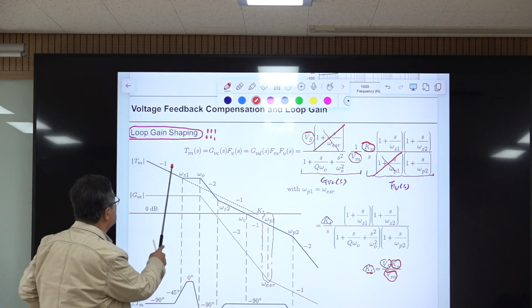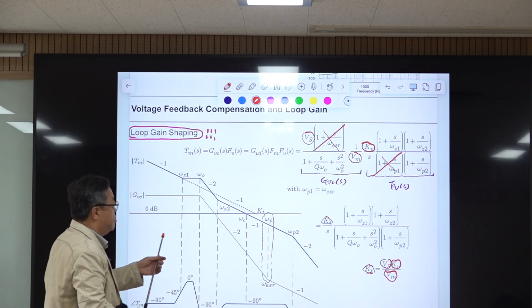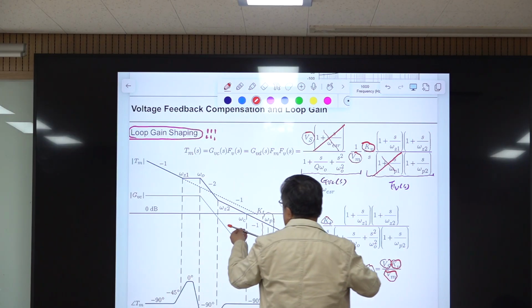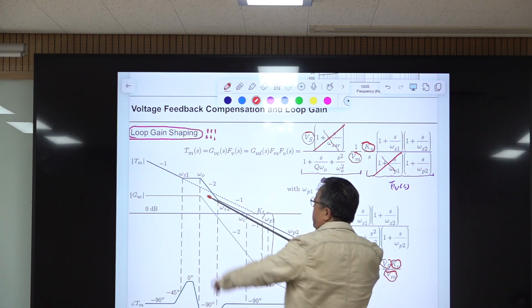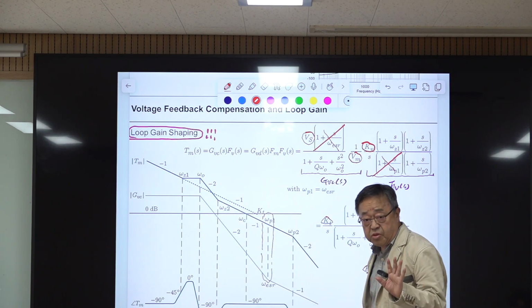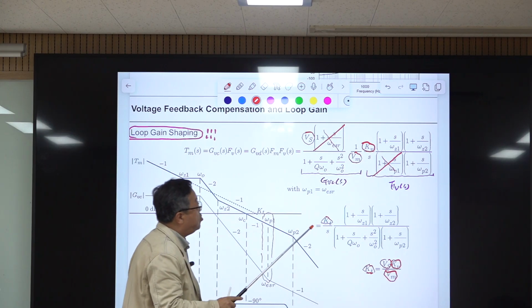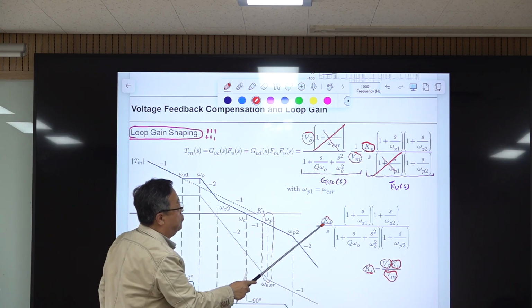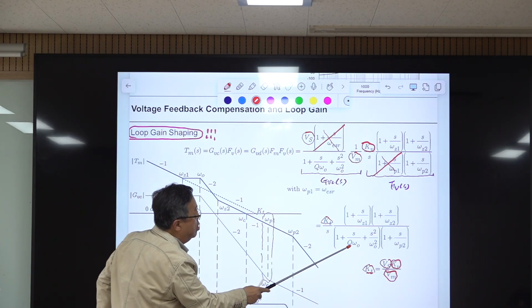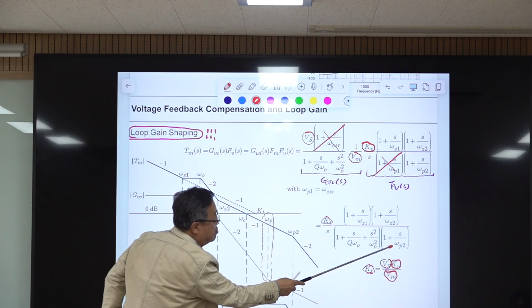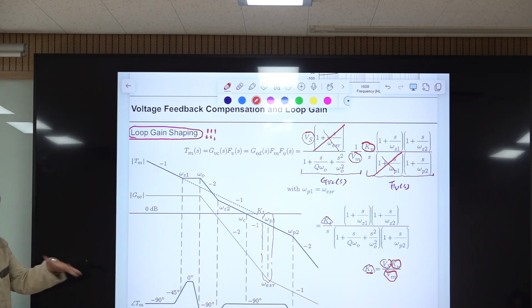So here you have -1 slope, you have -1 slope, you have something else here, but putting this is very good because we have this -1 slope here. Everything is -1, that is ideal. But that is not possible. So we cancel here. We cancel here. Then the remaining term is everything combined into KT. You have s here. You have the double pole and two zeros and this high frequency pole. The structure is simpler with the cancellation.